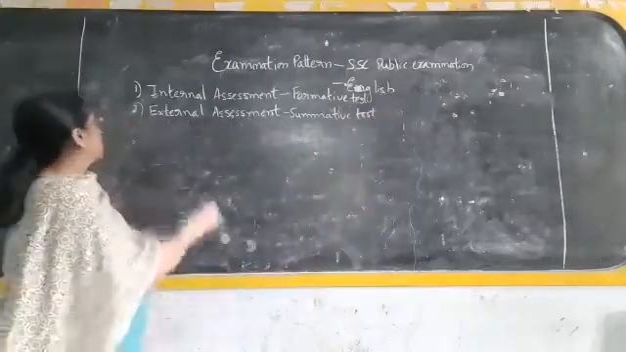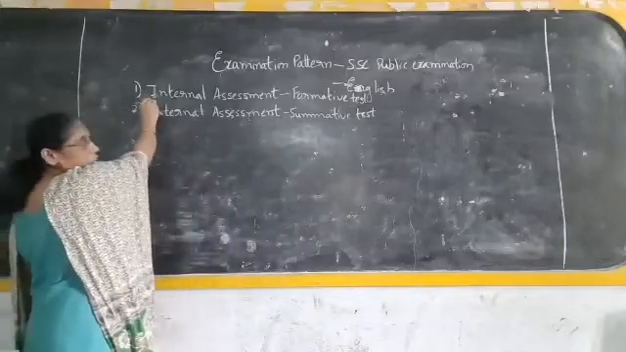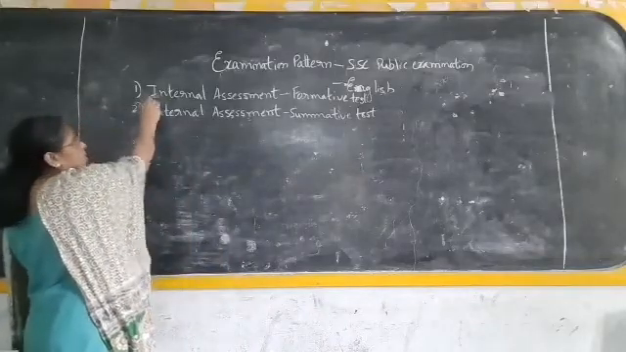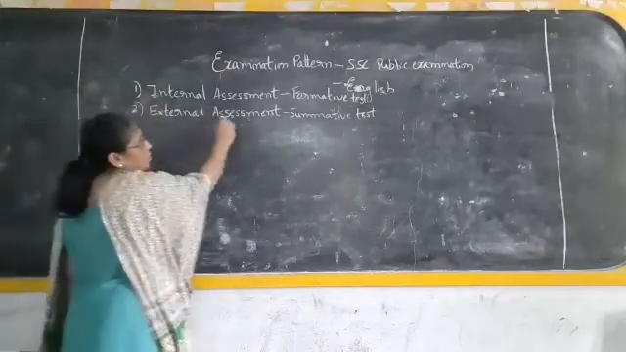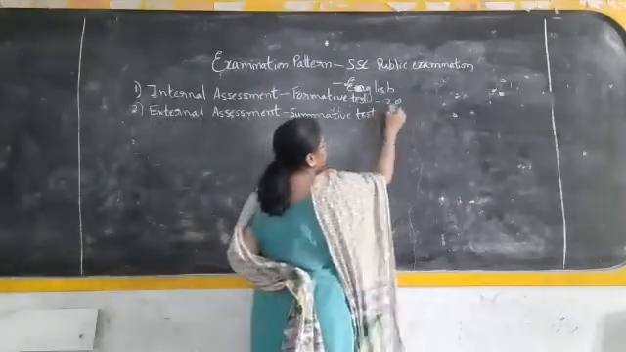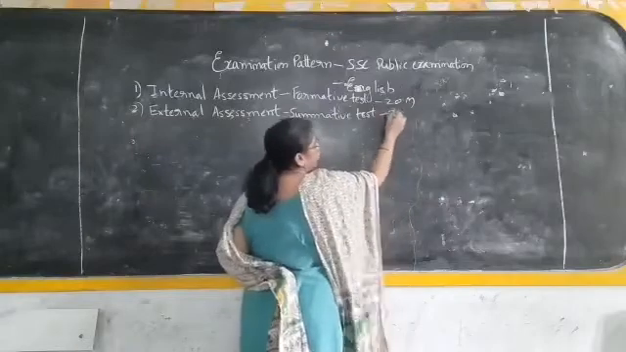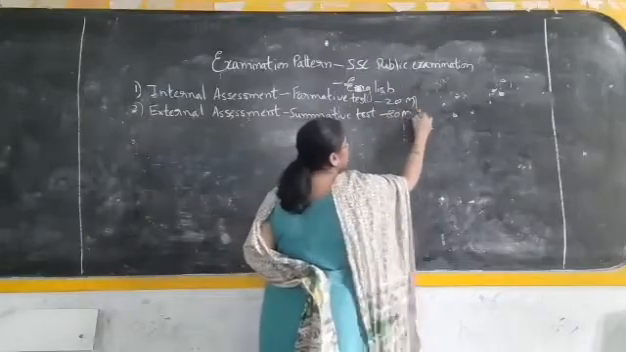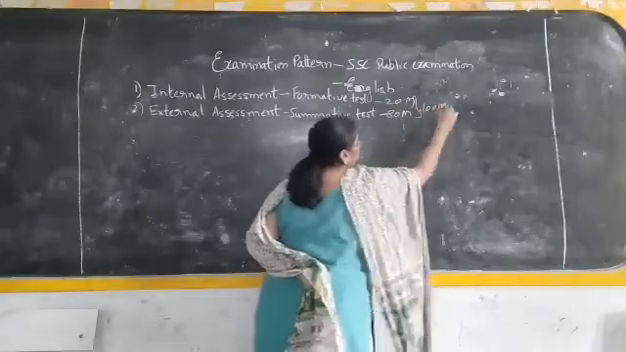Coming to this, the first part of your test is internal assessment. It is also called formative test, and external assessment is also called summative test. Formative test is for 20 marks, and summative is for 80 marks. Together your examination will be considered for 100 marks.